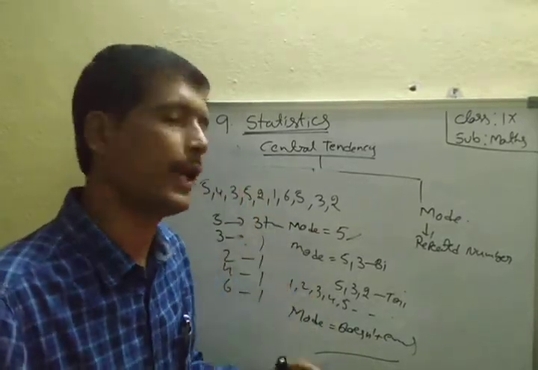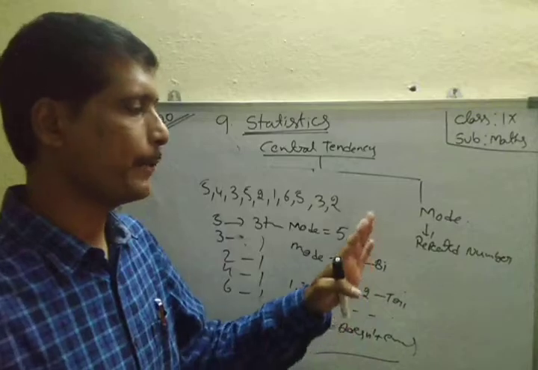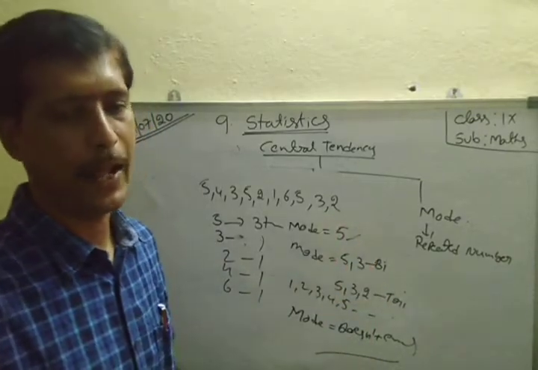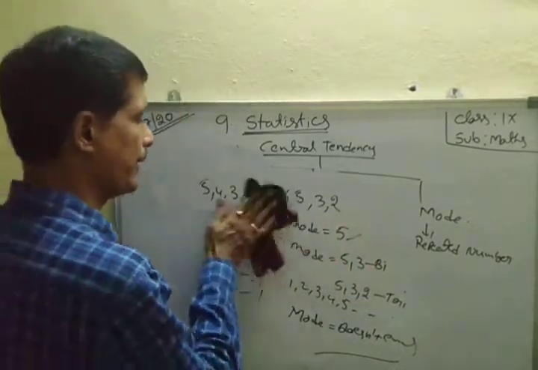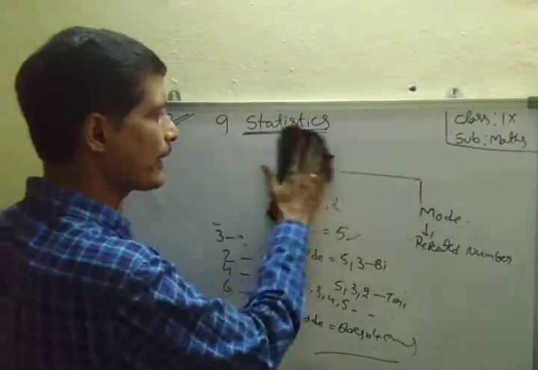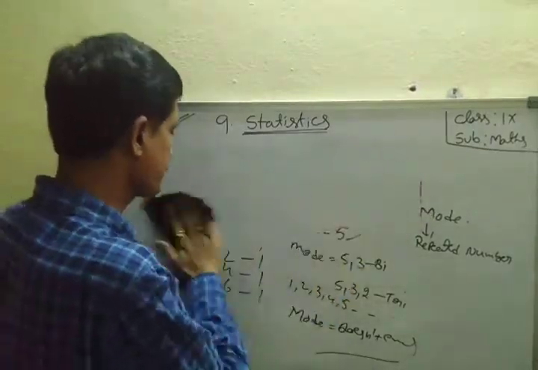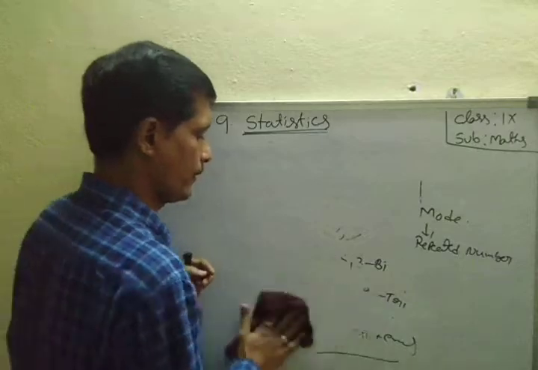Okay? Next, mode equals the repeated, frequently occurring number.